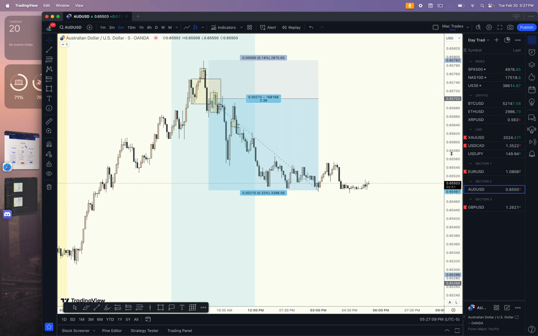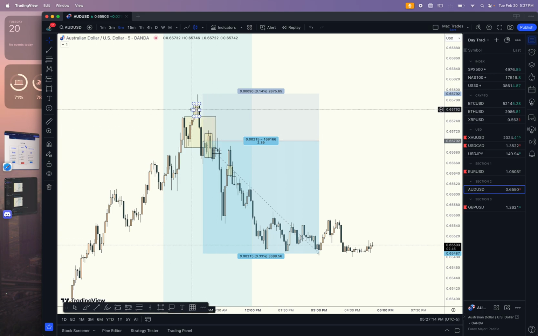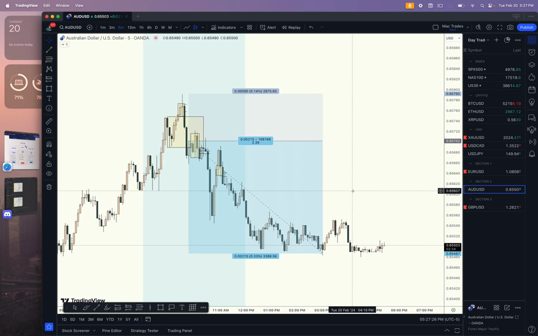So the first trade that we're going to go over is going to be on the 5-minute time frame. Then we're going to break this entire New York session down, and I'm going to show you guys 3 trade setups that my team here at Mac Trading Academy was able to catch using the fuel trading model. All right, so first, let's look at the M5 time frame.